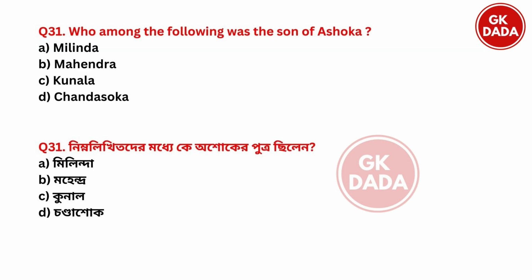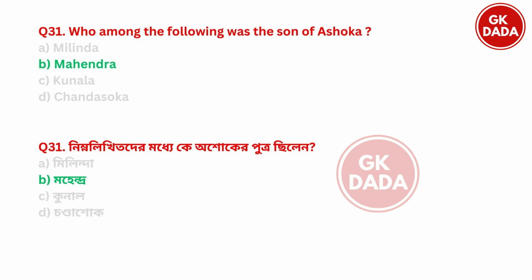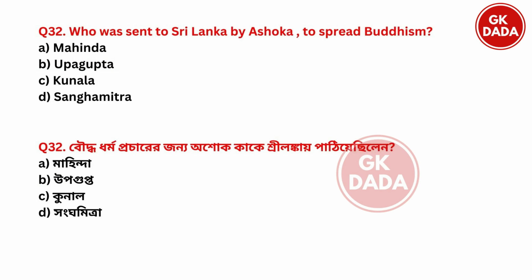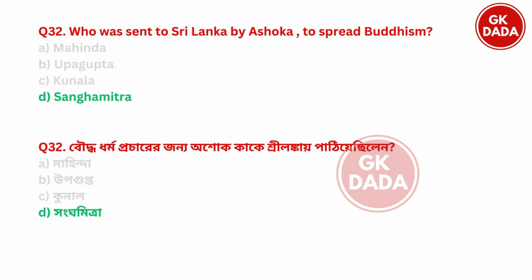Next. Who among the following was the son of Ashoka? Option A Milinda, option B Mahendra, option C Kunal, option D Chandashok. And the right answer is option B Mahendra. Next. Who was sent to Sri Lanka by Ashoka to spread Buddhism? Mahinda, Upagupta, Kunal, Sanghamitra. And the right answer is option D Sanghamitra.